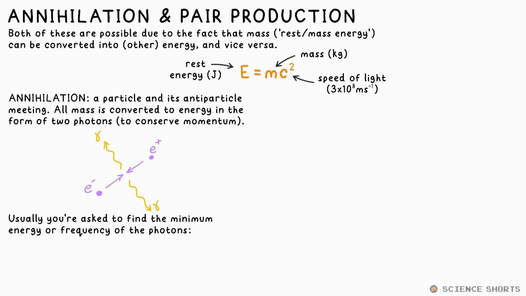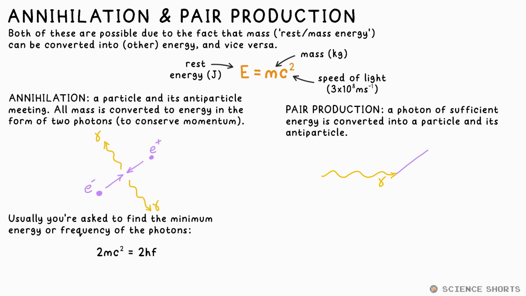We call this either rest energy or mass energy, where c is the speed of light. We can then say this is equal to 2 lots of hf, which is the energy of a photon, Planck's constant times the frequency. The shortcut, of course, is just to split the whole problem in half. We can just say that mc squared for one of the particles equals hf for one of the photons.